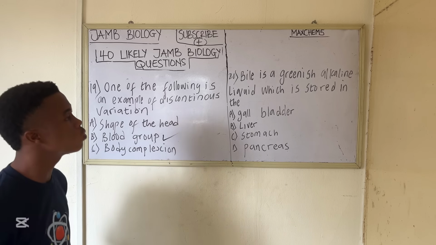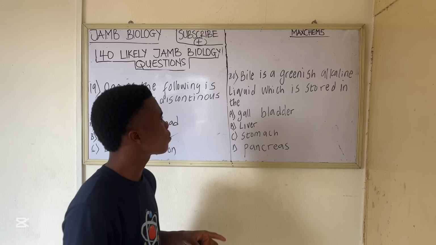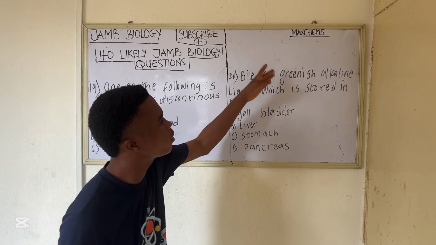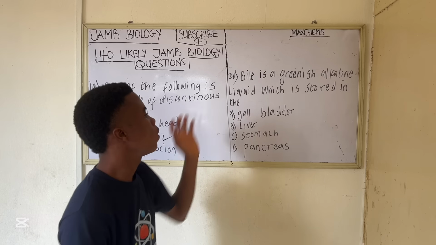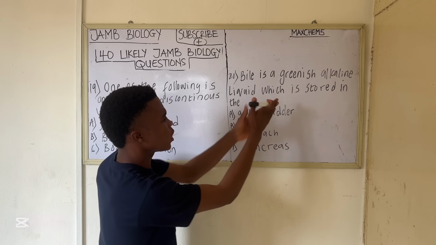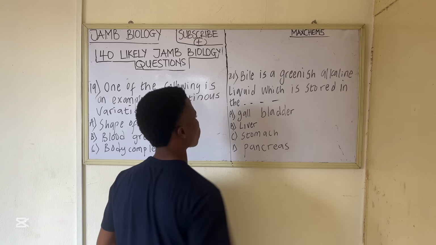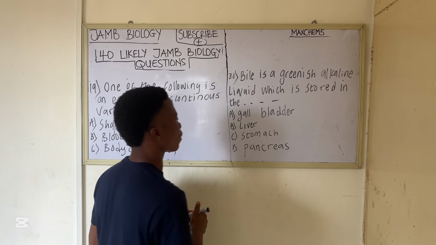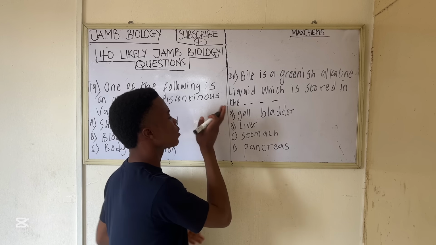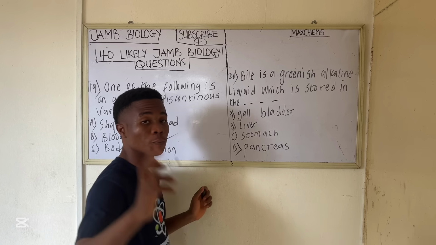So now let's go to the next question. The next question says bile is a greenish alkaline liquid which is stored in the dash: A. Gallbladder, B. Liver, C. Stomach, D. Pancreas.